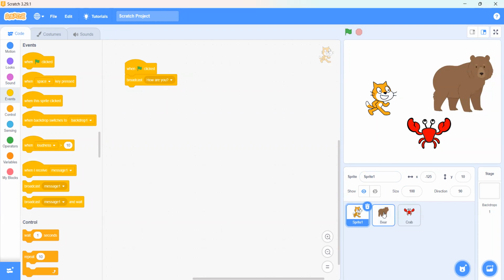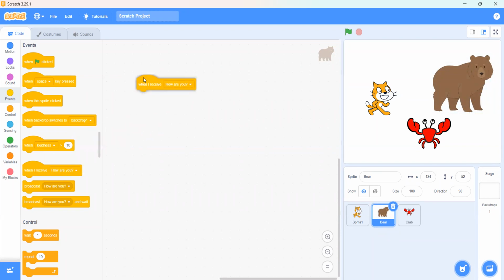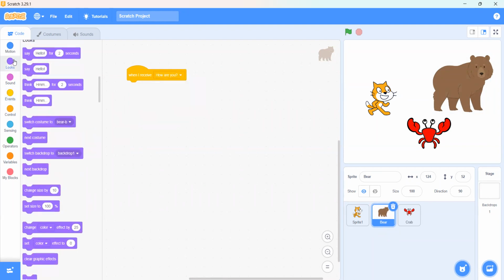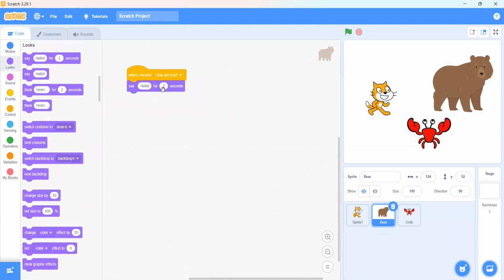First of all, we will go on the bear. And then you can see that there is an event, when I receive. Okay, there's an event that when I receive how are you, and then we'll go on the looks and we will say hello. Fine. Okay, we can write fine. So when we click on the green flag, it is saying fine.